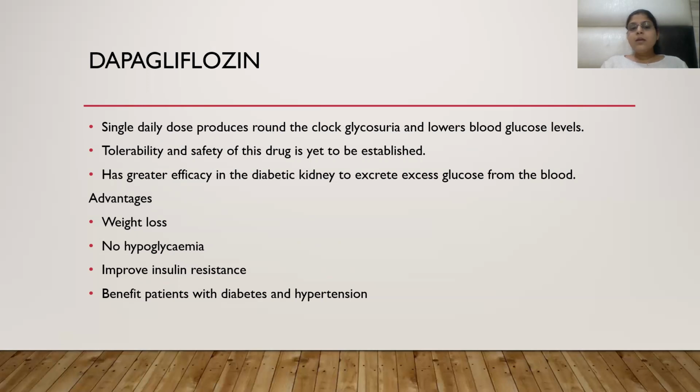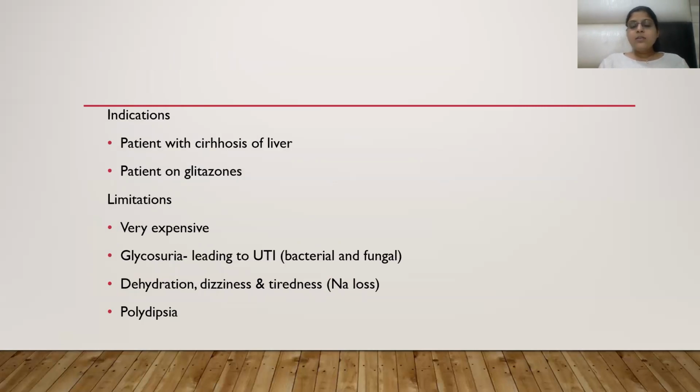And it benefits patients with diabetes and hypertension because it has a diuretic effect. These gliflozin type of drugs have diuretic action. They are useful in diabetic patients having hypertension. Indications: these are given in patients with cirrhosis of liver, and they are given with the glitazones, the thiazolidinedione type of drugs. Patients on glitazones can get SGLT2 inhibitors.